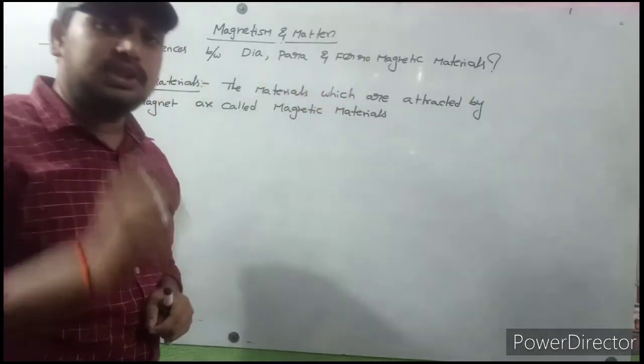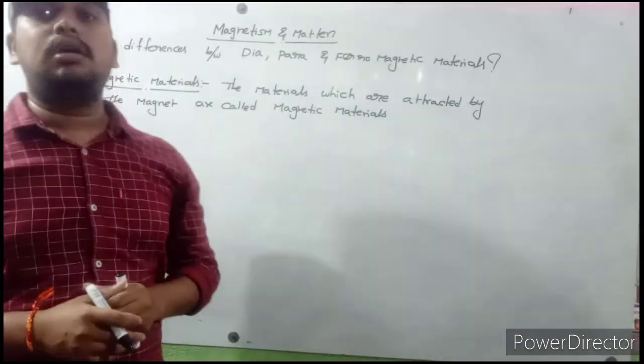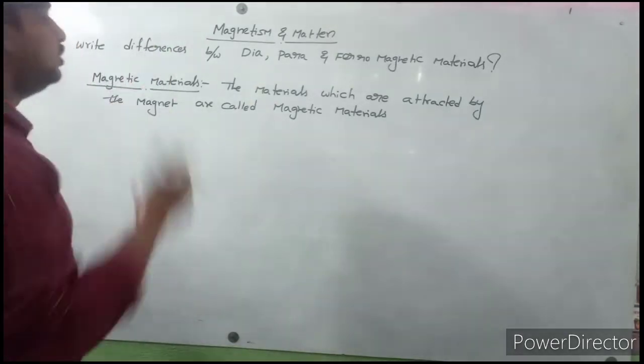The materials which are not attracted by the magnet are called non-magnetic materials. So these magnetic materials are classified into three types.